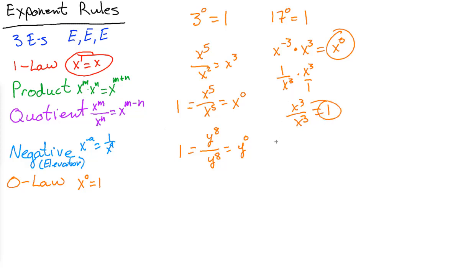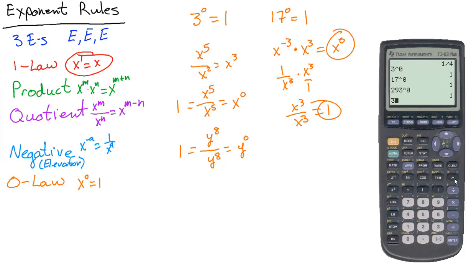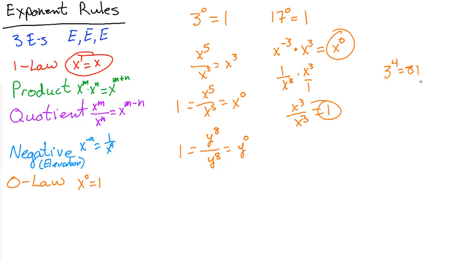Holy cow, let's look at it with numbers. You remember we wrote up there a 2 to the 4th. Let's do it with 3 so we can see this work. 3 to the 4th. Plug this in your calculator and 3 caret 4 is 81.